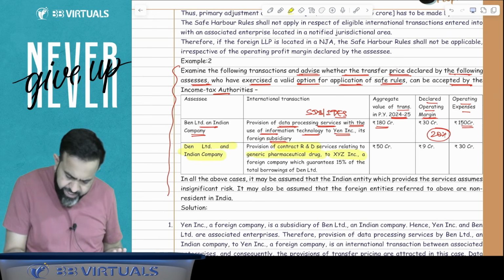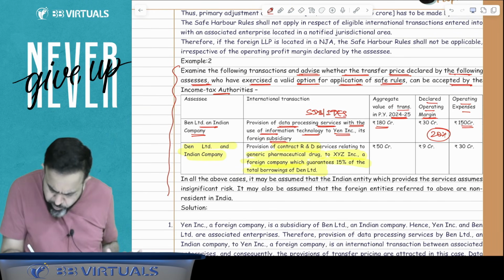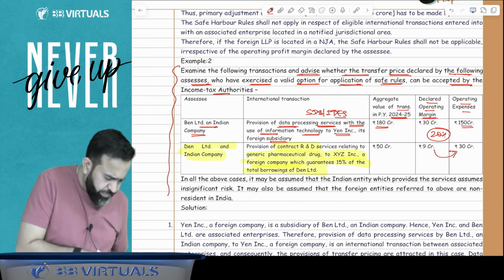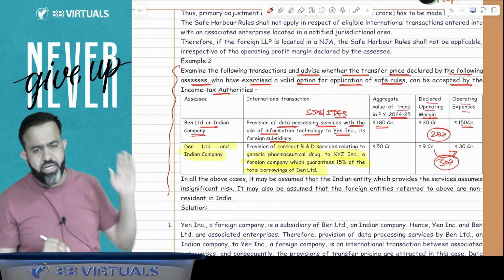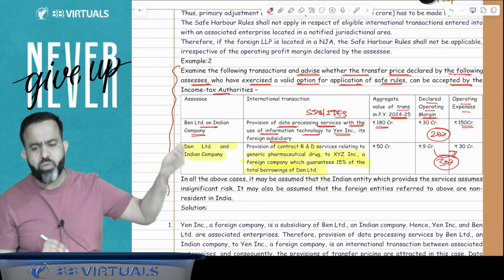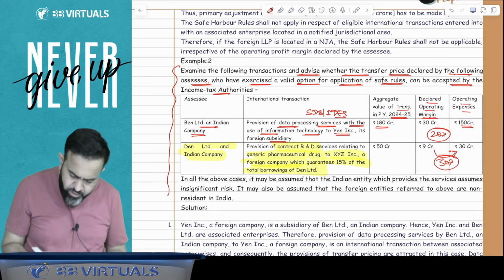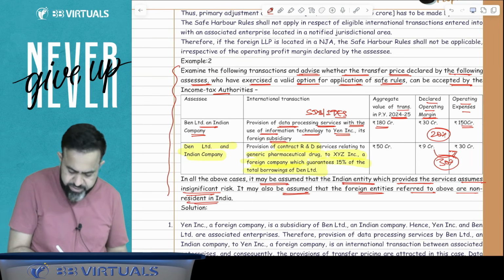And guys, XYZ Inc, a foreign company, guarantees 15% of the total borrowing of Den Limited. So both are associate enterprises. Here, how much profit are they declaring? 9 crore divided by 30, multiplied by 100, comes to 30% profit. So it is 24% or more, which means it is as per safe harbor. In all the above cases, it may be assumed that the Indian entity providing the service assumes insignificant risk. It may also be assumed that the foreign entities referred to above are non-resident in India.